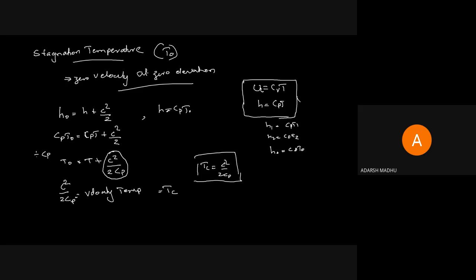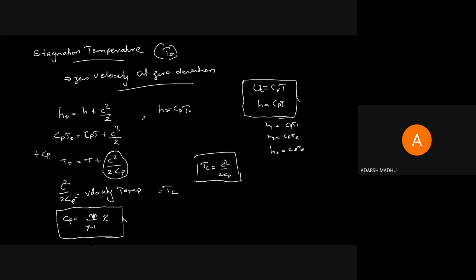Then we are taking this same equation itself, C square by 2 Cp. What is Cp? Cp is the specific heat at constant pressure, and we can substitute an equation for Cp. That is gamma by gamma minus 1 into R. Gamma by gamma minus 1 into R equal to Cp.